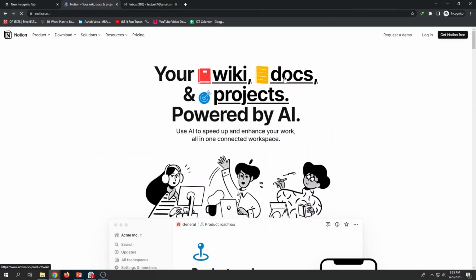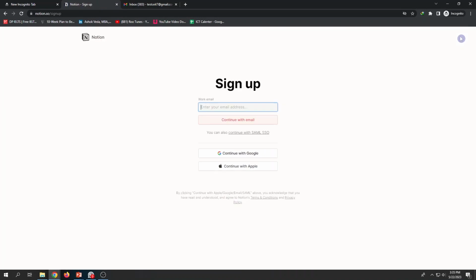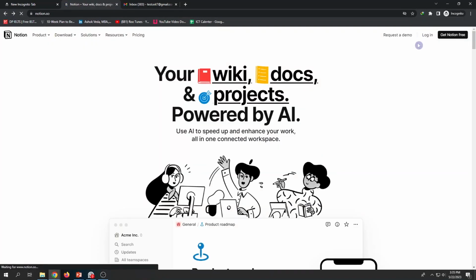Now, first of all, you have to create your own account. So I just say logging in, or else you can download Notion as a package for your desktop computer as well as for your Android version, Apple version, likewise. That is to get. But for the moment, I'm using the online web version. I just go to login.